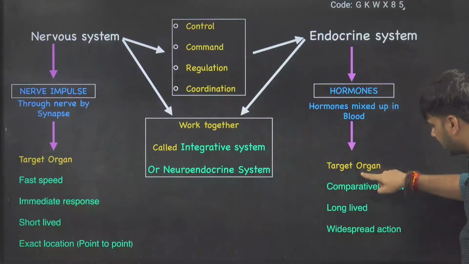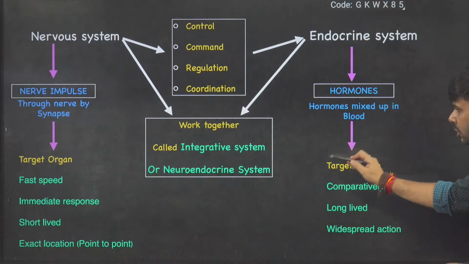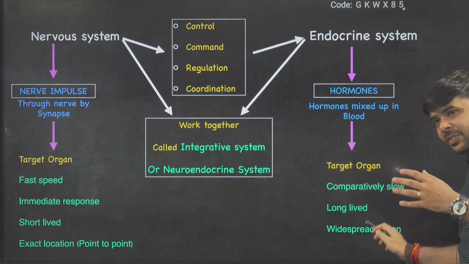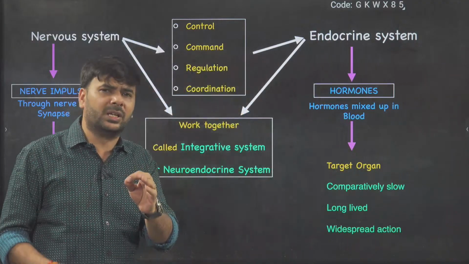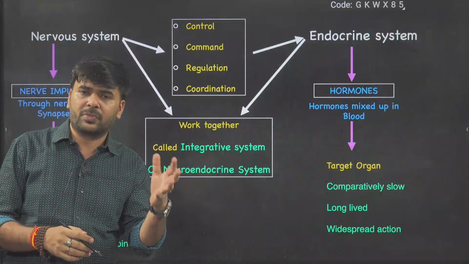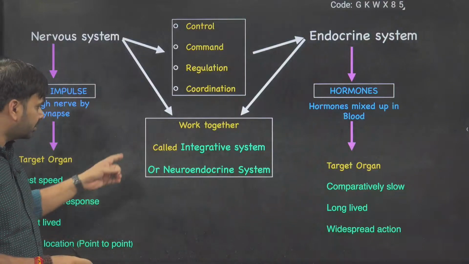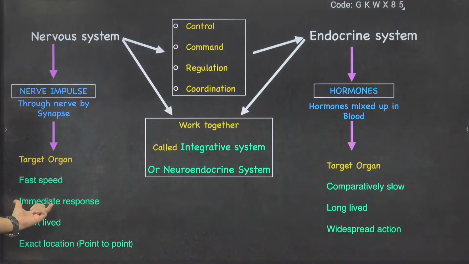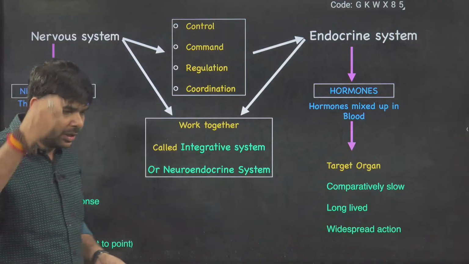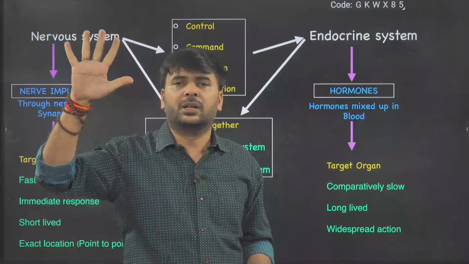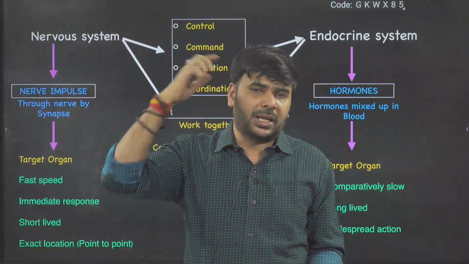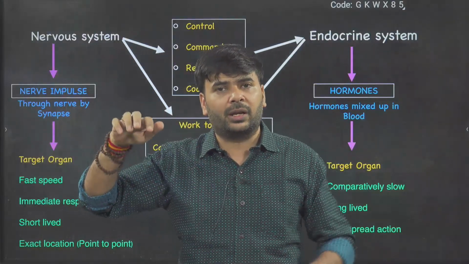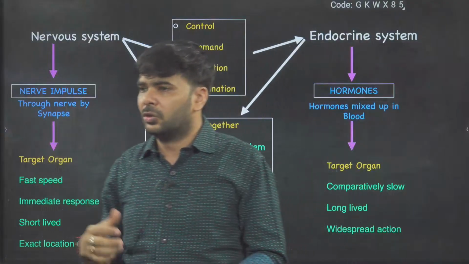Here the endocrine system also works on the target organ, comparatively slow as compared to neurons. Hormones are comparatively slow. Comparative means, I think you know. Then here, immediate response. For example, when I'm thinking to move my fingers, at that same time my fingers are moving. Not that I'm sending a command today and my fingers move tomorrow.